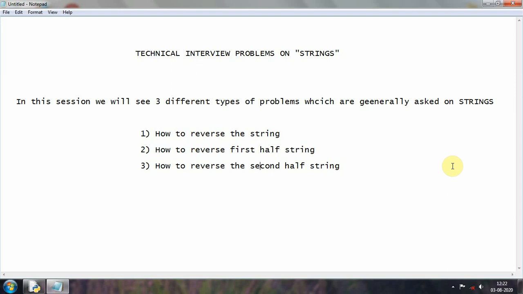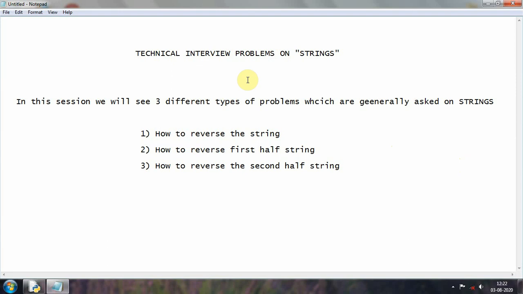Except for these three problems there will be special cases, but you can expect up to 90% of the problems in those interviews to be these. Especially in technical rounds they will be asking these types of questions. So what we are going to discuss today is technical interview problems on strings. In this session we will see three different types of problems which are generally asked on strings.